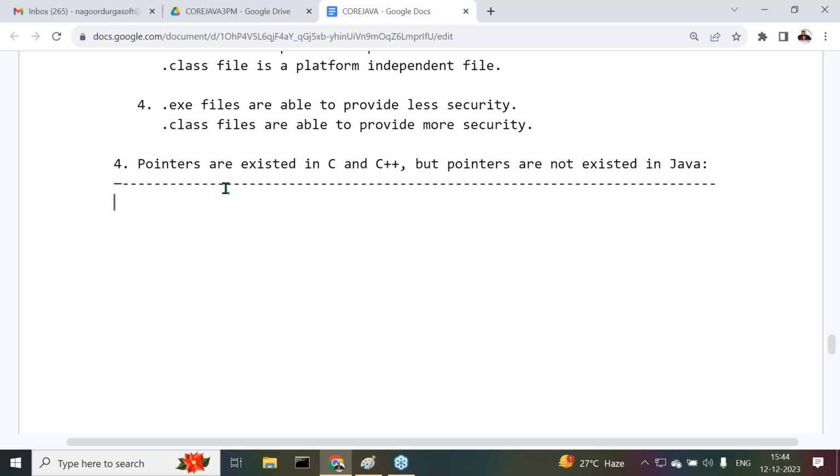Okay. What is the meaning of this pointer? What you are thinking about the pointer here? We can understand it clearly. Okay.